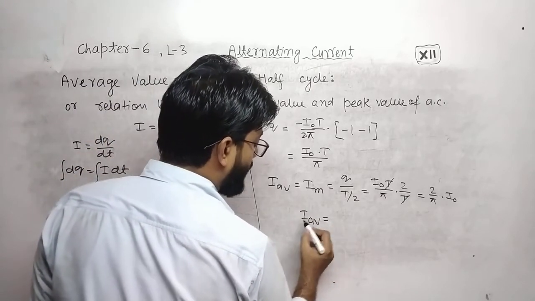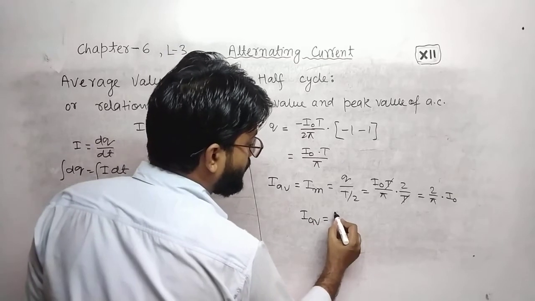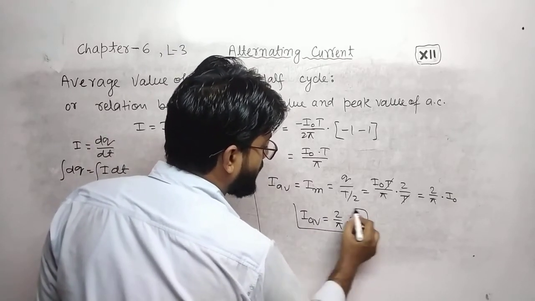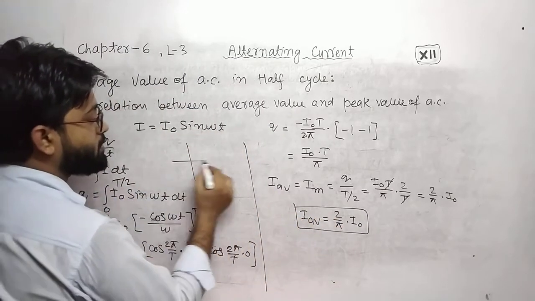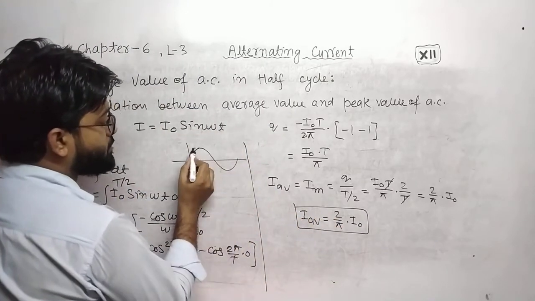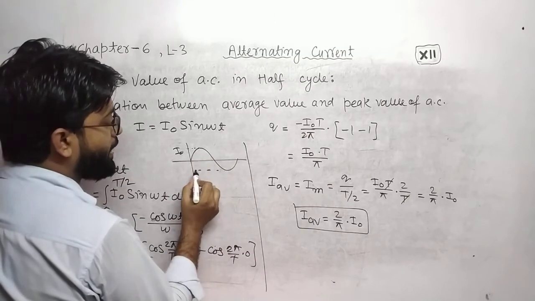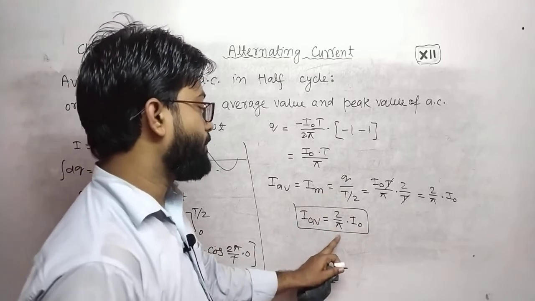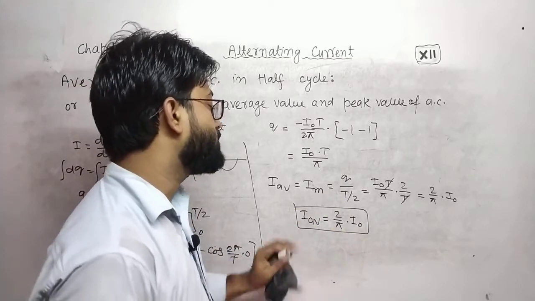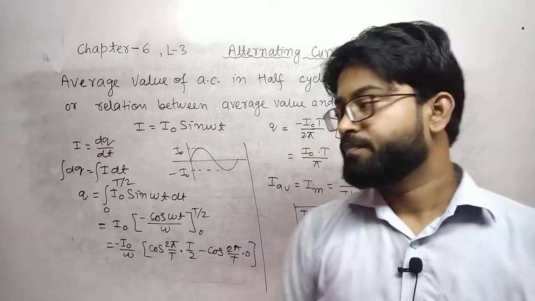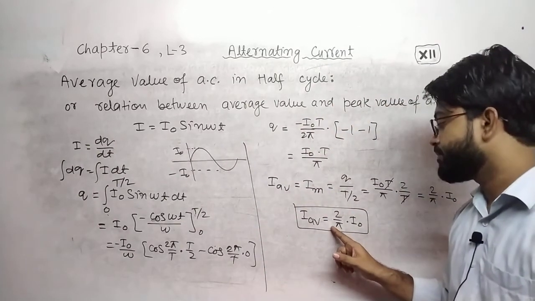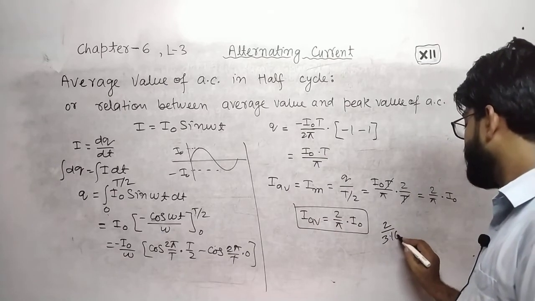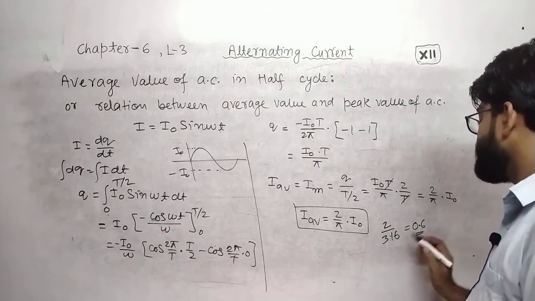The average current in a half cycle will be equal to 2 by pi I naught, where I naught is the maximum current. If this is the cycle, this is the maximum current I naught and this is minus I naught. So 2 by pi I naught is equal to the mean value. Because pi is 3.14, 2 upon 3.14 is approximately 0.6.